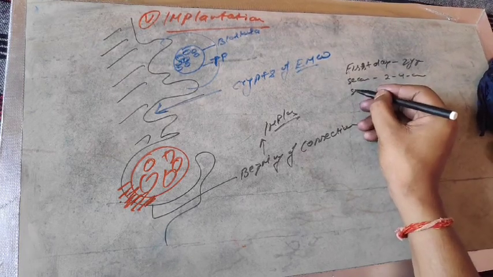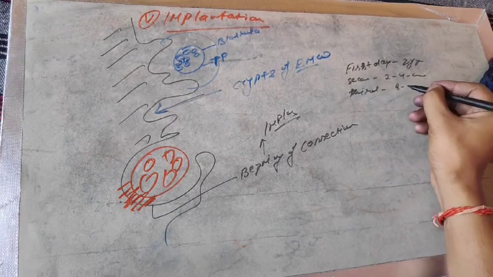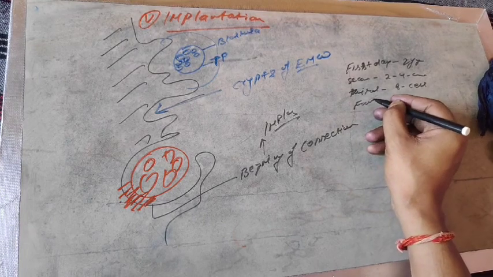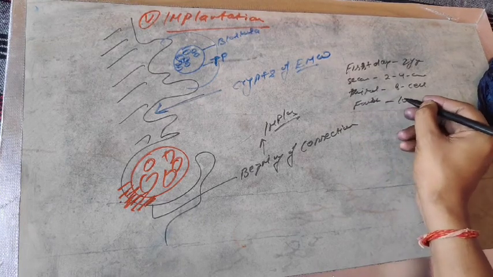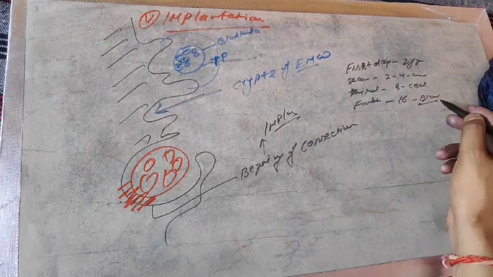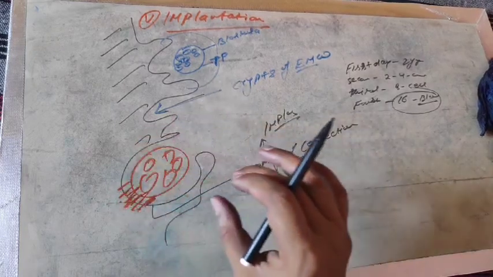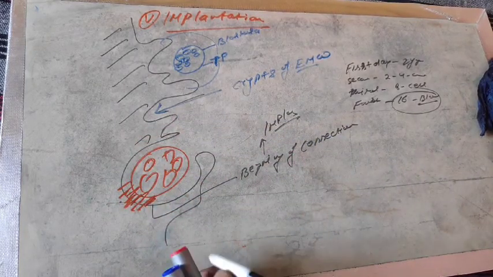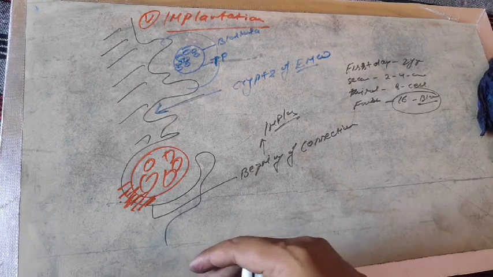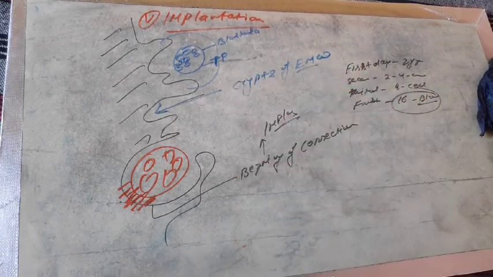The event that happens on the third day is the 8 cell stage. The 8 cell stage is the third day event. The event that happens on the fourth day is the 16 cell stage and the blastula stage, and then the blastula slowly begins to move and reach the region of the endometrium wall of the uterus and performs the process of attachment, that is known as implantation. Later I will describe the placentation to you. Thank you.